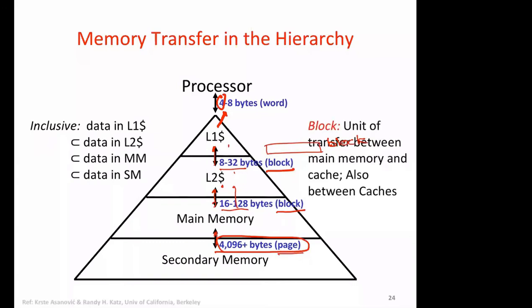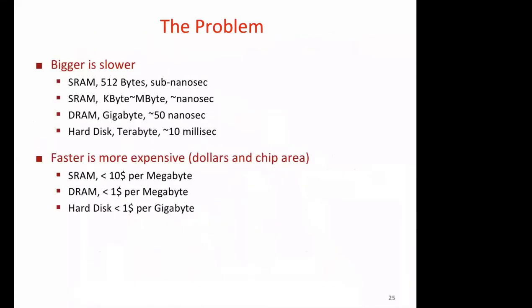Now we know that something that is bigger is slower. As we move towards the hard disk, access time goes up. We have seen that SRAM works at sub-nanoseconds. That is the actual cache which is sitting next to the processor.